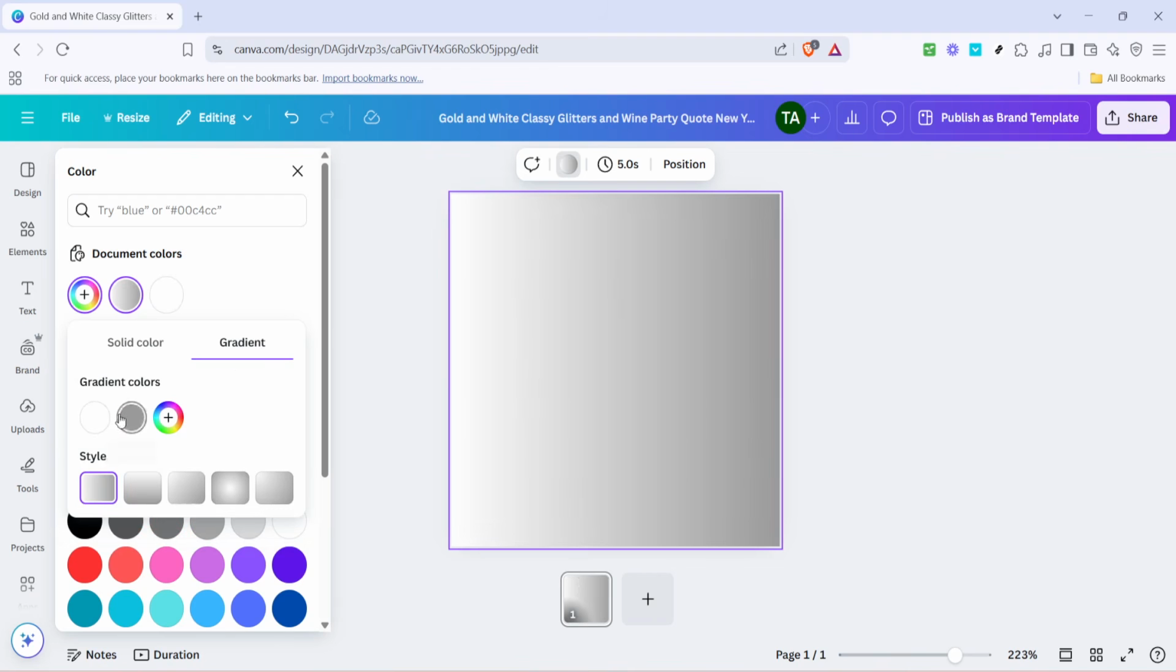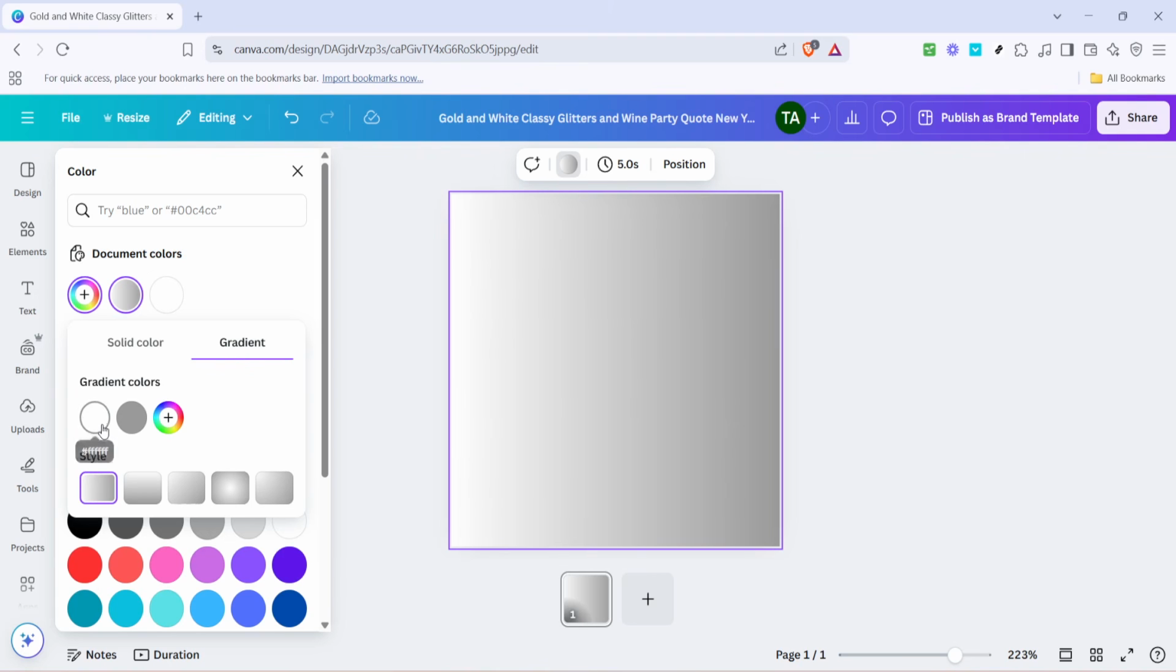Now, navigate to the section where it says Gradient. This option is designed for those who want to blend two colors into a seamless gradient. When you click on Gradient, it will open up the capability to start mixing colors. This is where the magic happens, as you can choose how one color transitions into another.